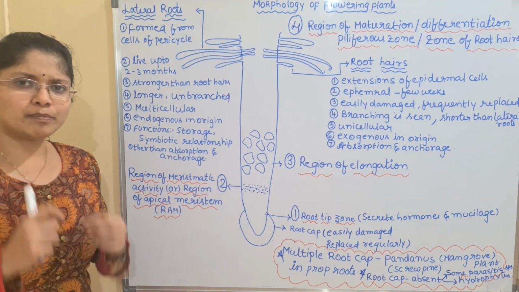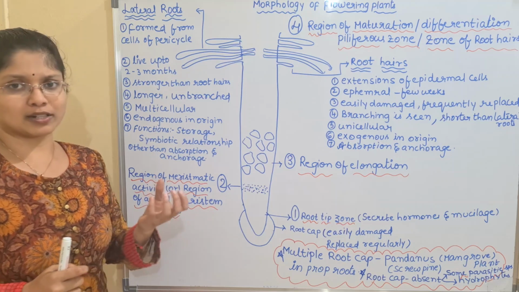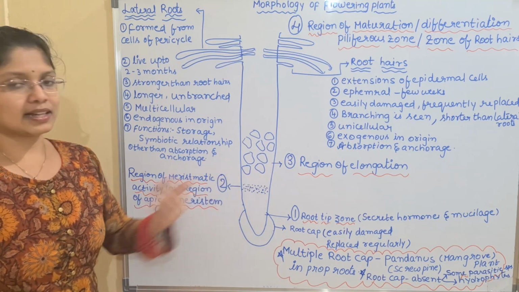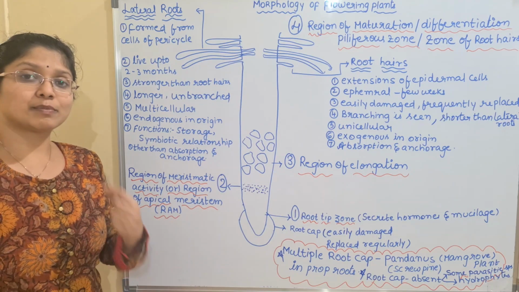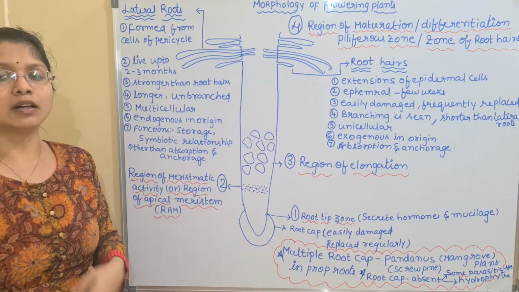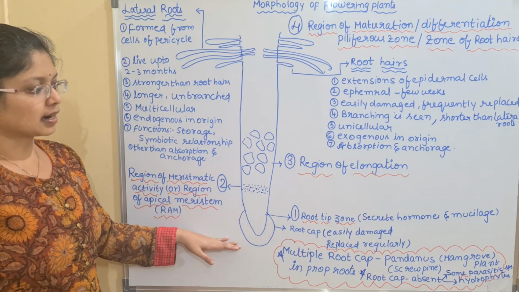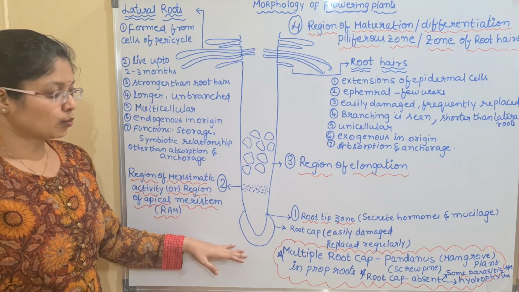And importantly, you can see there are 2 important substances. One is the hormones, and I have told you the function of hormones. The second is the mucilage. Mucilage acts like a lubricant which helps in the penetration of the root tip into the soil. Okay, so this is regarding the root tip zone.